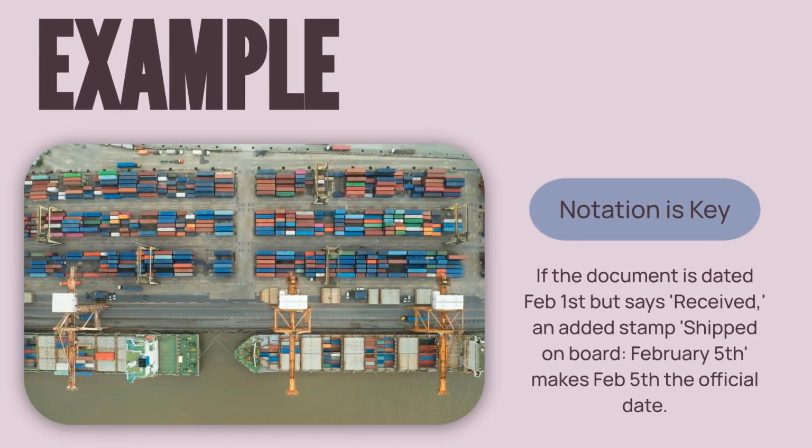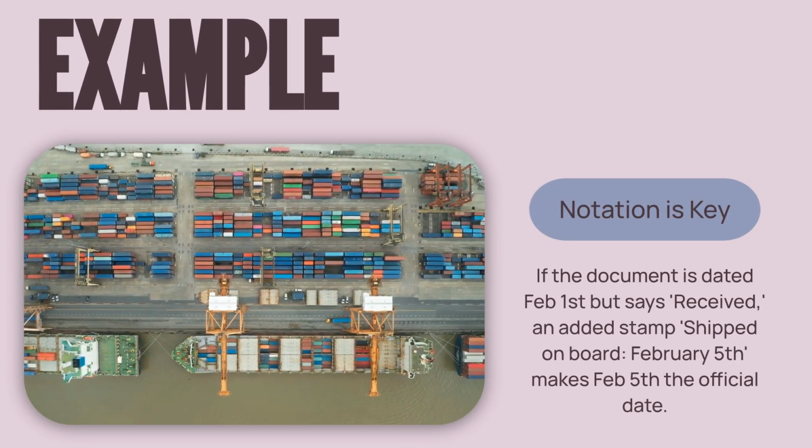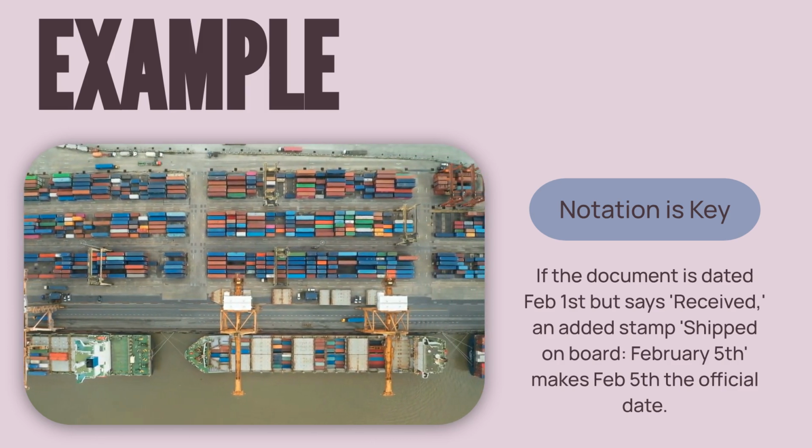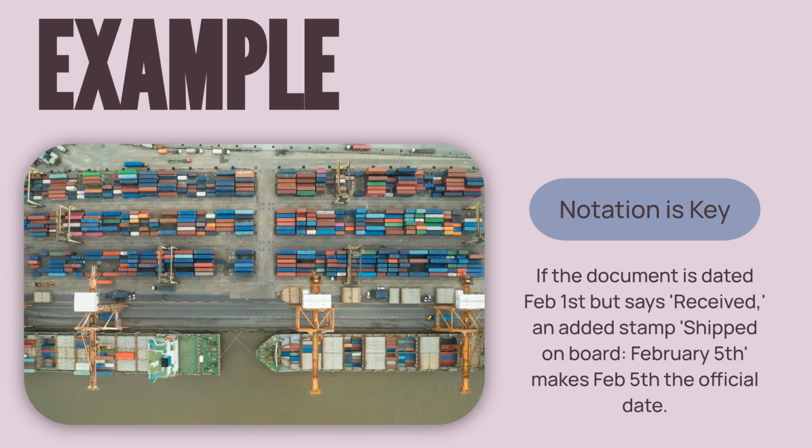If your bill of lading is dated February 1st but only says received for shipment, the carrier must stamp shipped on board February 5th. The bank will then treat February 5th as the official shipment date.